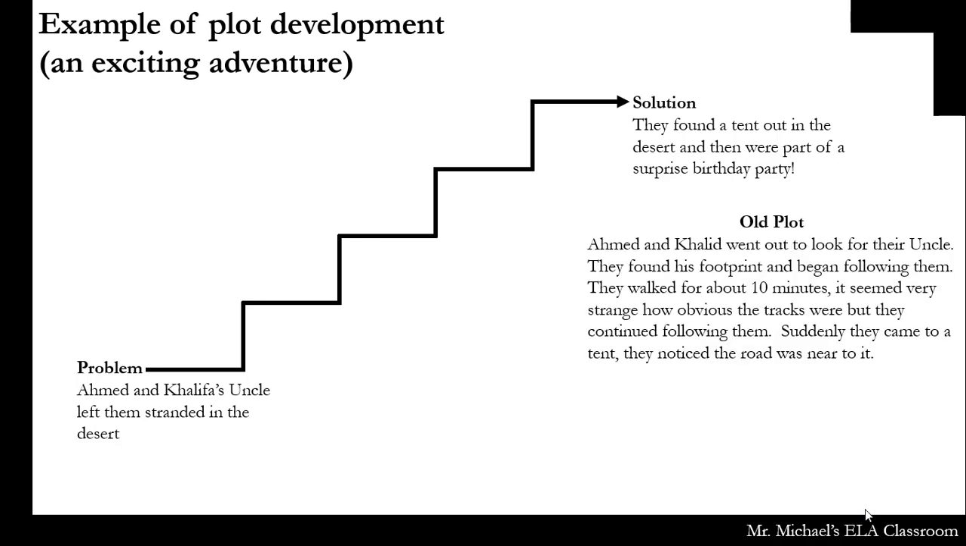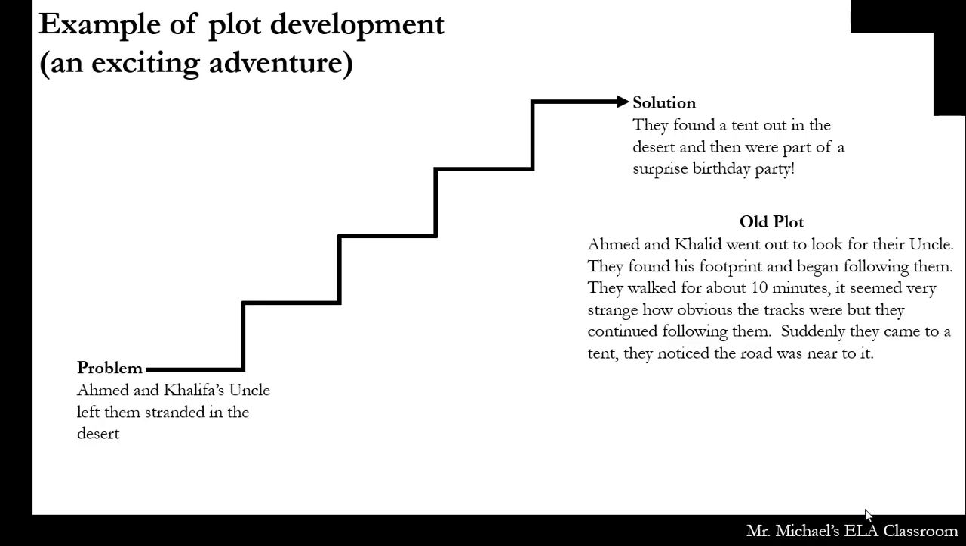So, the old plot: Ahmed and Khaled went out to look for their uncle. They found his footprints and began following them. They walked for about 10 minutes. It seemed very strange how obvious the tracks were, but they continued following them. Suddenly, they came to a tent. They noticed the road was near to it.